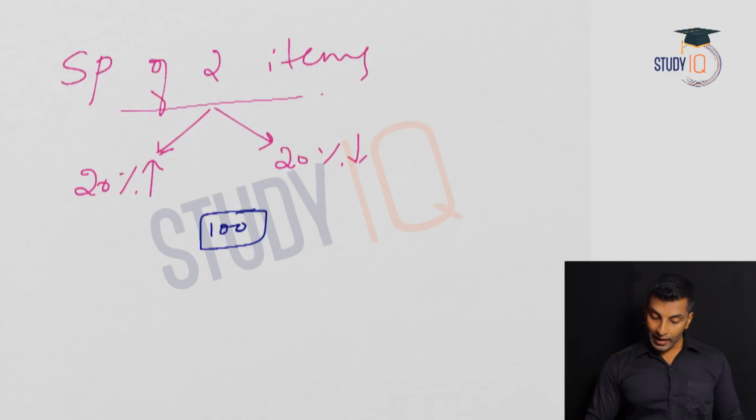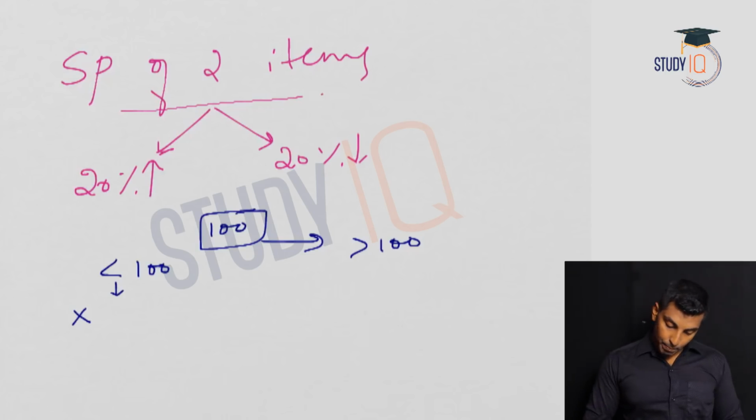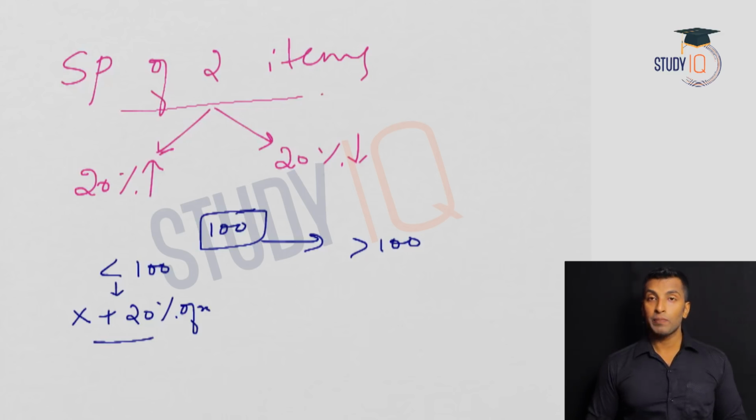That means one he might have bought at a price which is greater than 100 and the other at a price which is less than 100. Here there is an actual price of X. Here you are selling at profit, X plus 20% of X, where X is the cost price and 20% of X is the profit, and that selling price is equal to 100.